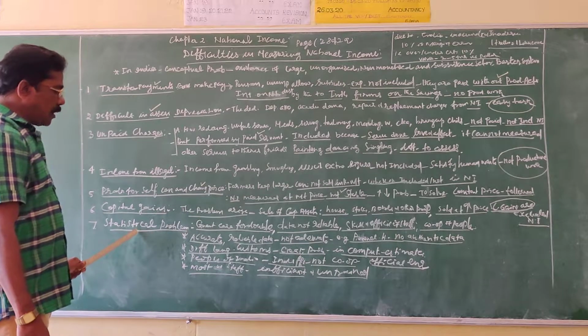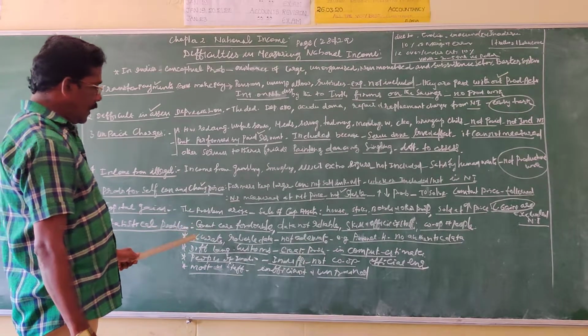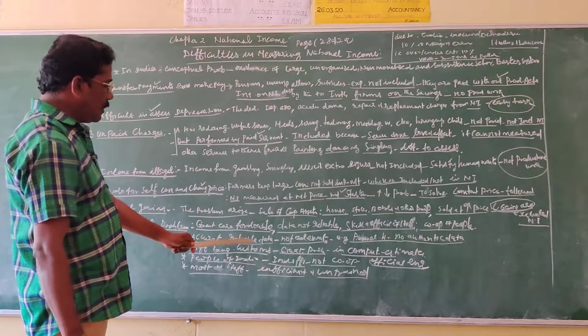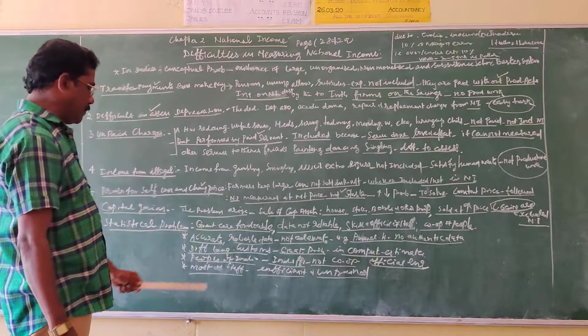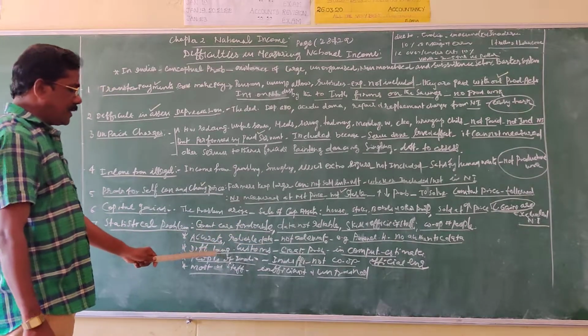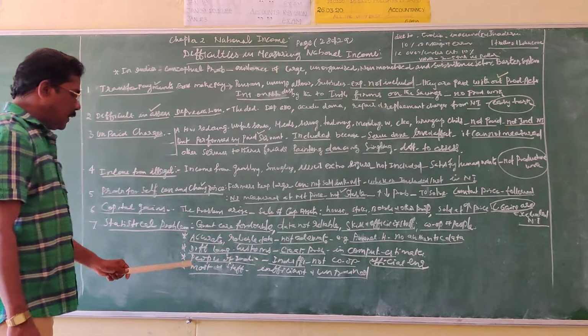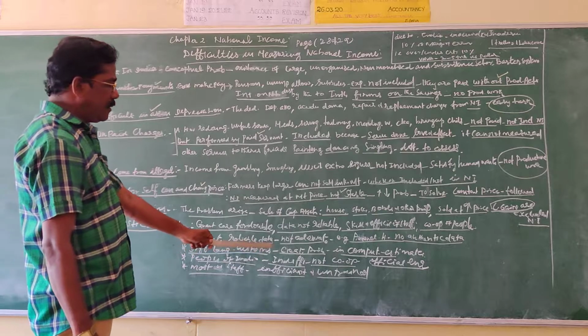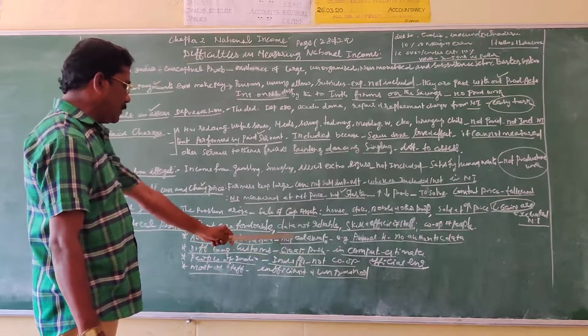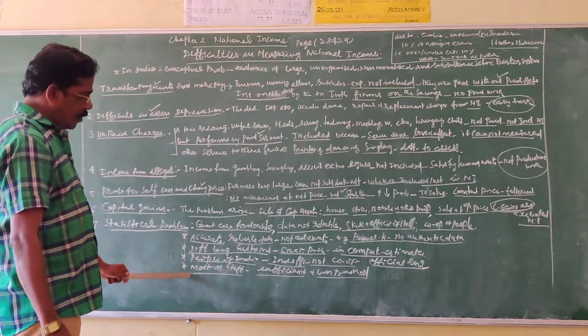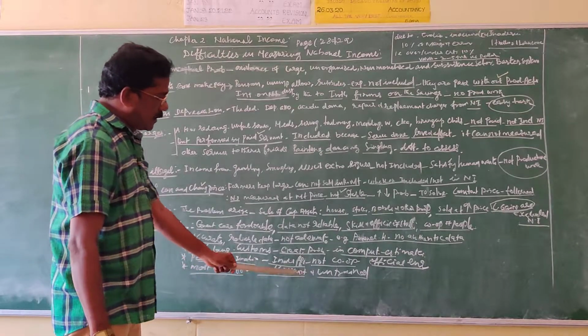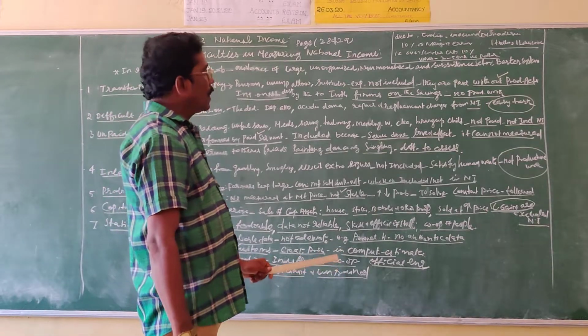Then statistical problems regarding accurate, inaccurate and unreliable data. Number 1, different languages and customs followed by the people. Then people do not cooperate with the official enquiries with the officers. Then most of the staff are inefficient and untrained.